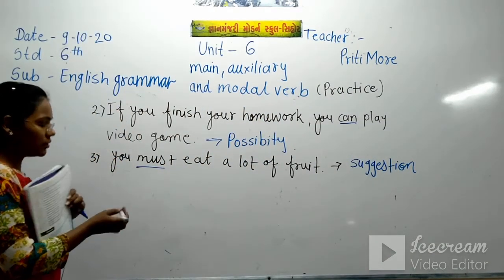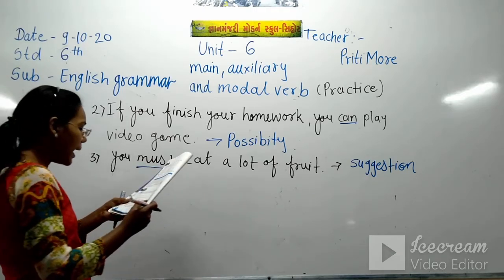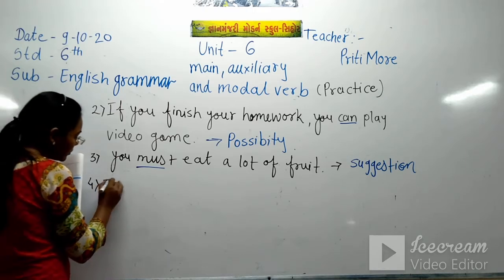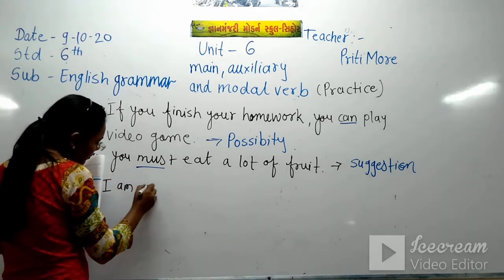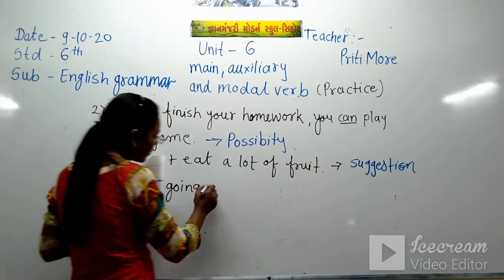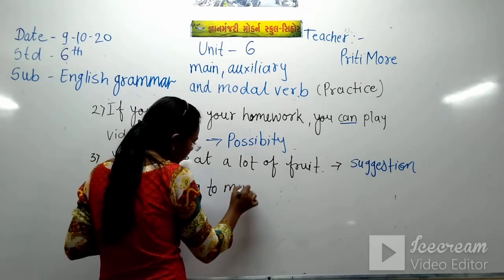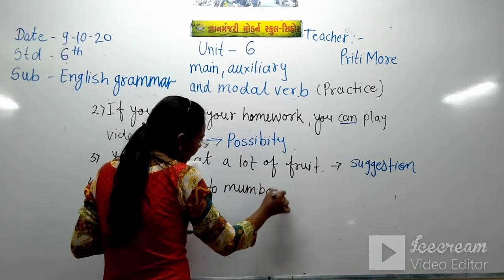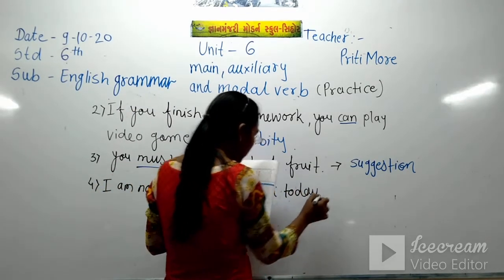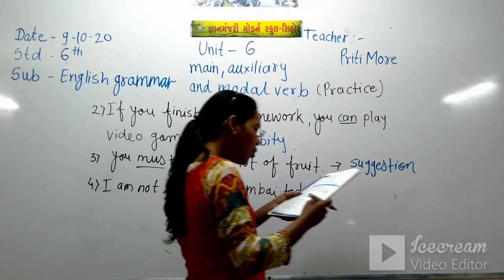Now the fourth one: I am not going to Mumbai today. I will go tomorrow.